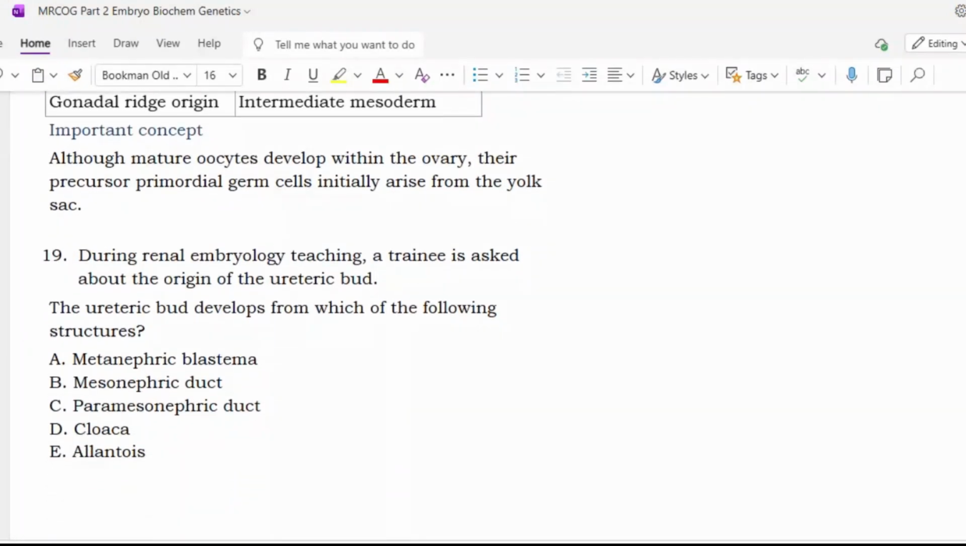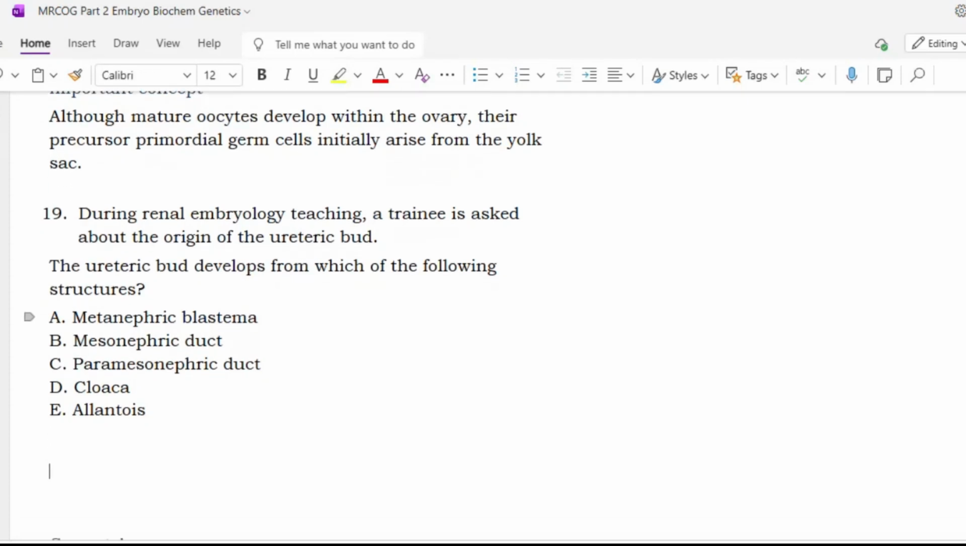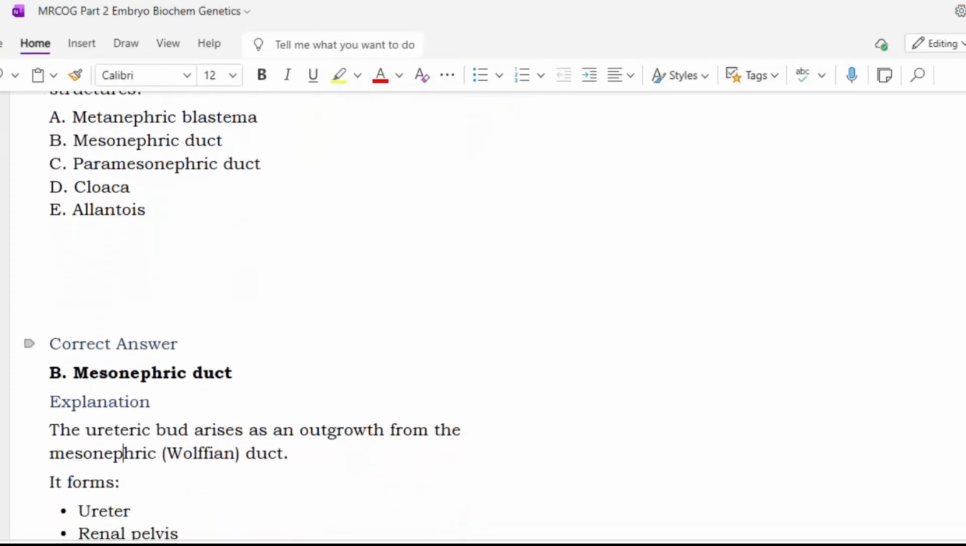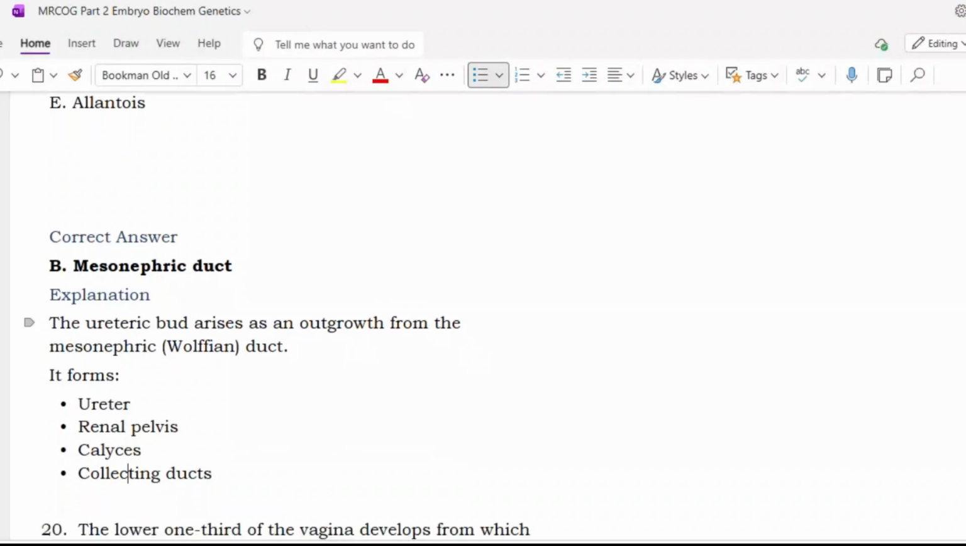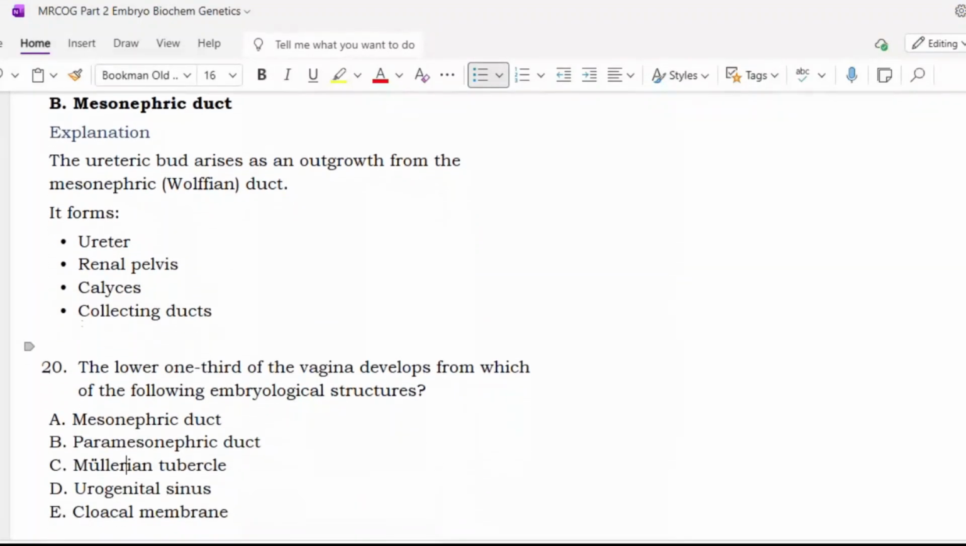During renal embryology teaching, a trainee is asked about the origin of the ureteric bud. The ureteric bud develops from which of the following? Metanephric blastema, mesonephric duct, paramesonephric duct, cloaca, allantois. Sir, option B, mesonephric duct. Yes, it is a repeat question. The ureteric bud arises as an outgrowth from the mesonephric or Wolffian duct. It forms the ureter, renal pelvis, calyces, and the collecting ducts.